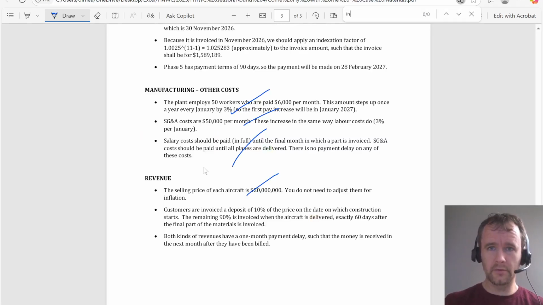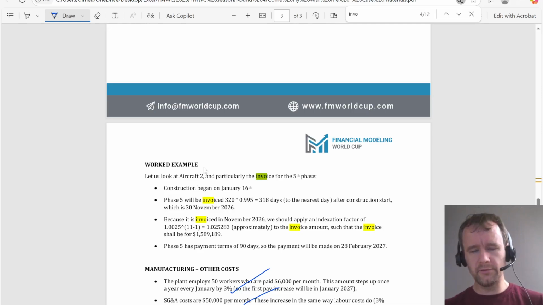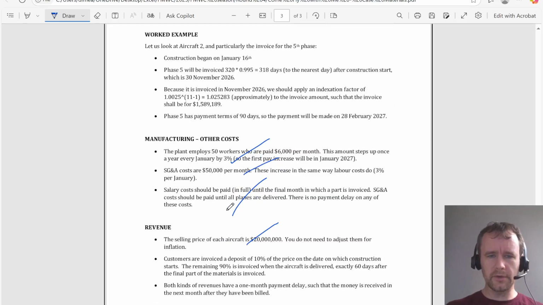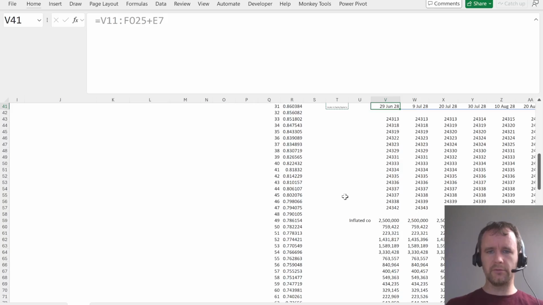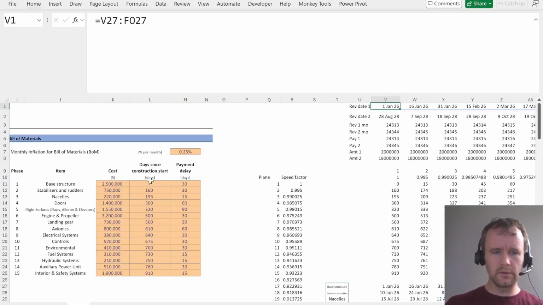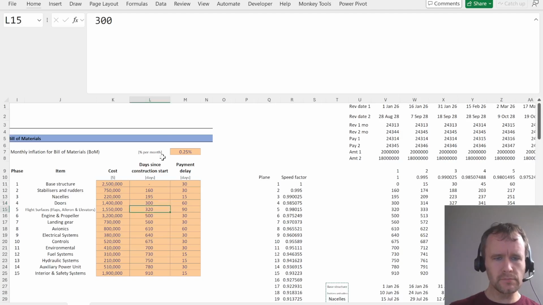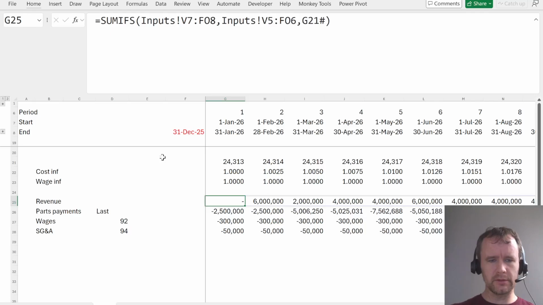Okay. Invoice of the 5th phase. We invoiced through, okay. So the invoice date is different, but then does that mean I'm wrong about SG&A also? Part is invoiced, yes. So the last date of part is invoiced. Hang on, 318 days after construction start, 30th of November, yes. Okay, so I think I've done SG&A wrong.